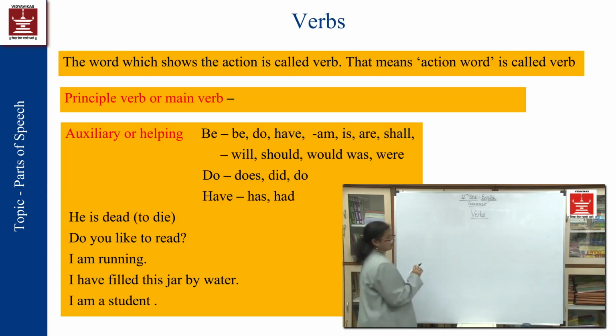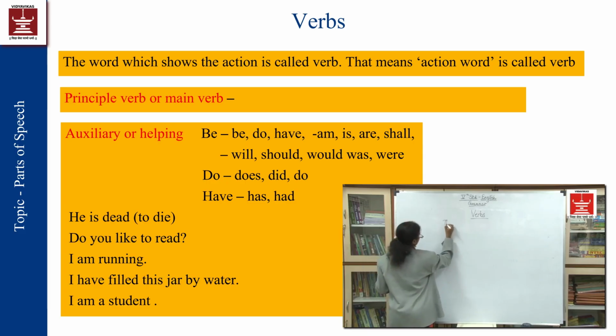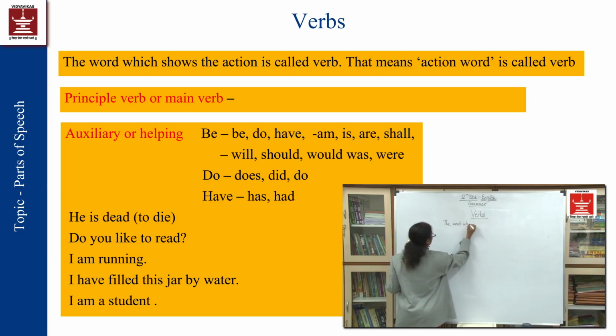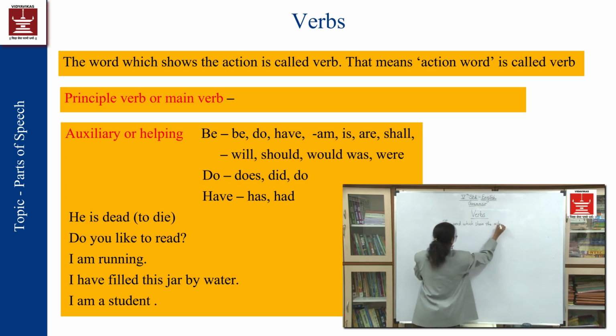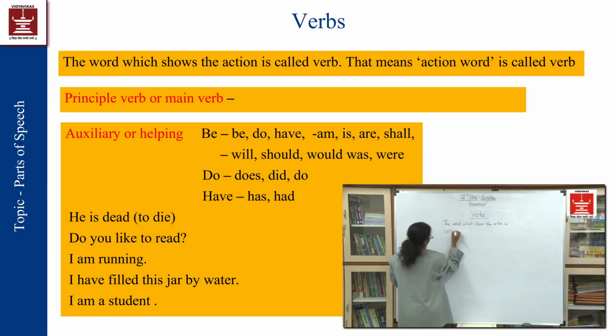So, the word which shows the action is called a verb.